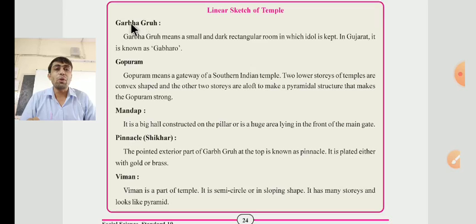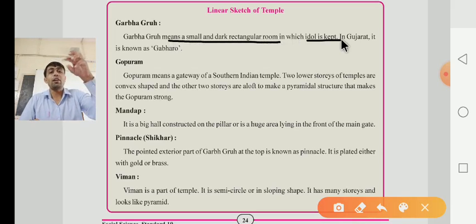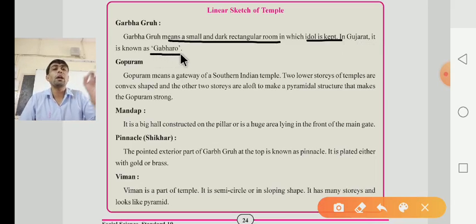First they have given information about the Garbhagruh. Garbhagruh means a small and dark rectangular room. What was the meaning of Garbhagruh? Garbhagruh means a small and dark rectangular room in which the idol is kept. It means the idol, the Murti, is kept here. In Gujarat, it is known as Gabharo.